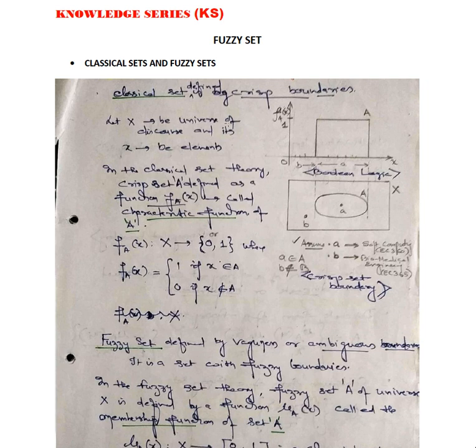So X is the universe of discourse and x be the element. That means if X is termed as the entire outside boundary, X is considered as a universe of discourse where this set A has a number of elements A1, A2, A3 up to An.